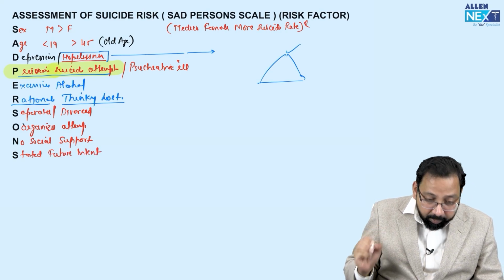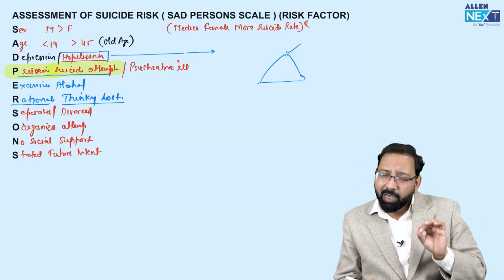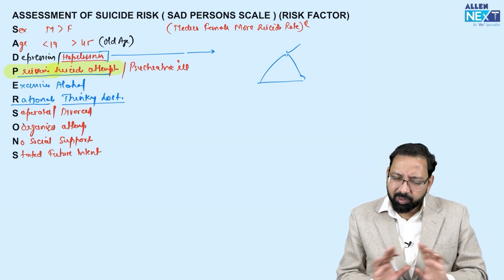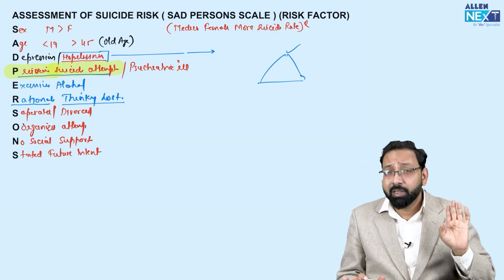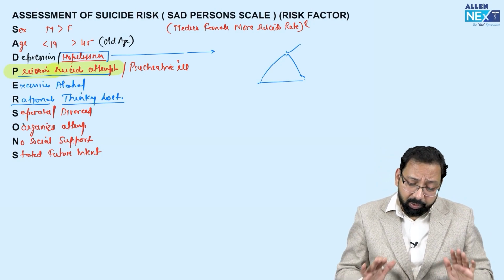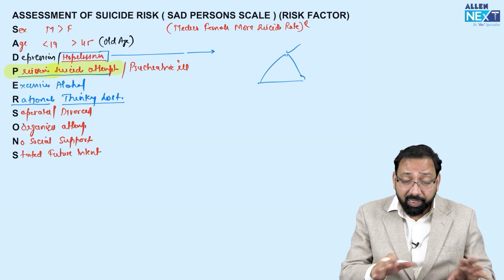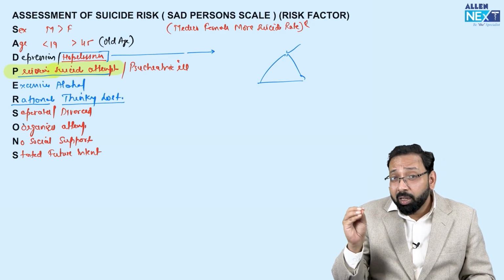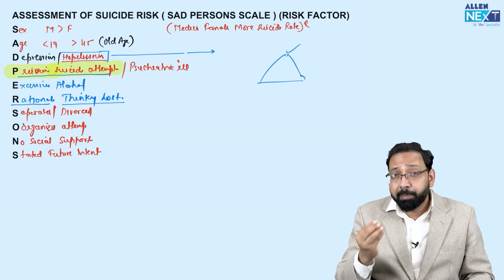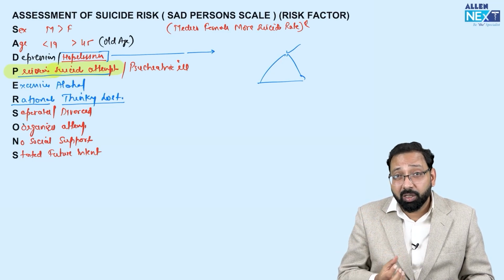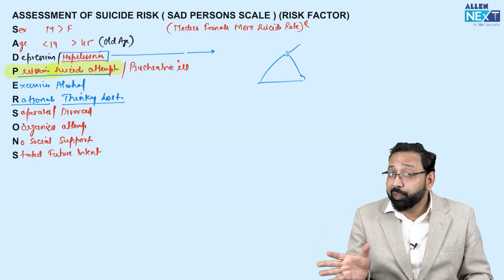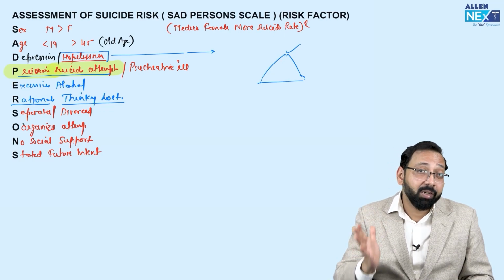Sometimes the patient would say, Doctor Saab, I will commit suicide. I know this time I am saved, next time I will definitely commit suicide. So these are common risk factors for suicide. We assess the SAD PERSONS scale, and according to the score we decide whether the patient is at high risk or low risk. If the patient is at high risk, we don't discharge, we keep the patient admitted.